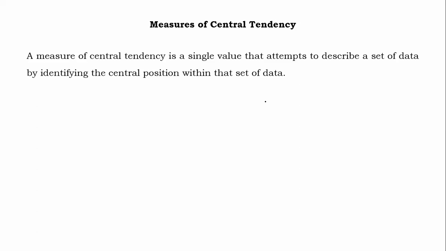Average age of an Indian, average height of adults, average weight. So see, we have enormous data. A particular data set may contain hundreds, thousands, even millions of observations. But with respect to the characteristics of interest, one single figure is enough to describe the entire data, and that is called an average.